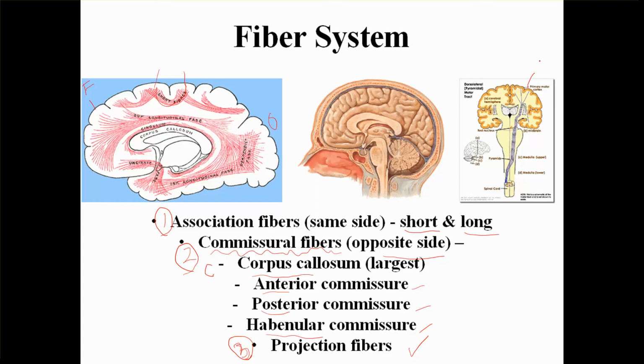Here you can see this is the cortex, right? And from the cortex you can see the fibers are going down. This is the narrow part, which is the internal capsule, which we saw previously, and then it is going down, and there is a crossing over here. This is related to the medulla. So these are called projection fibers. Whereas this CC, the corpus callosum, is a type of commissural fiber.